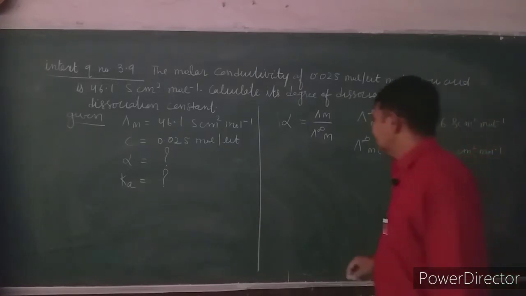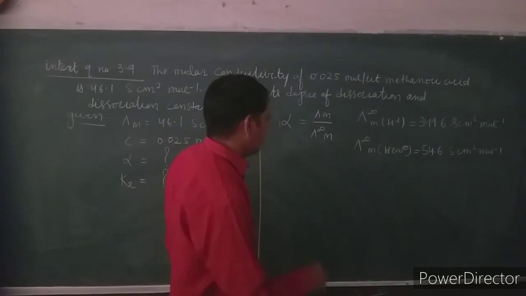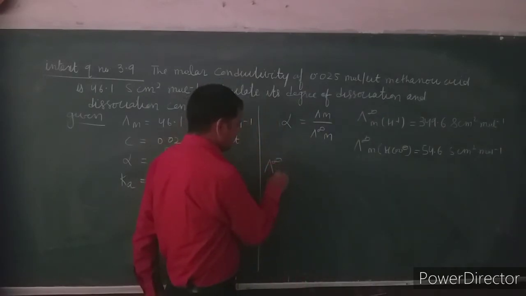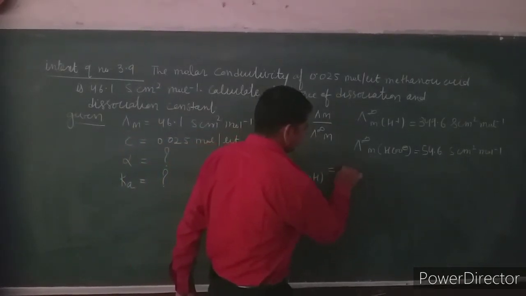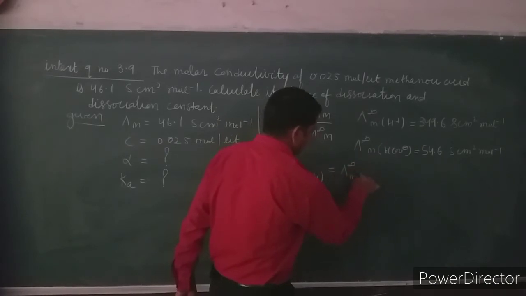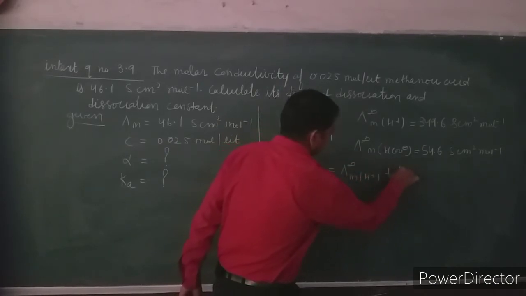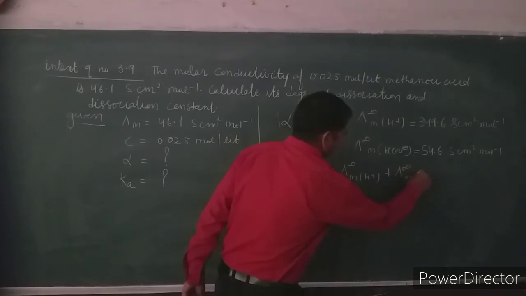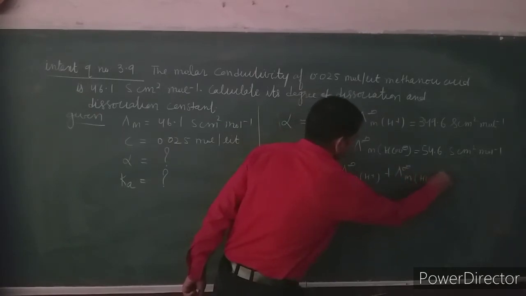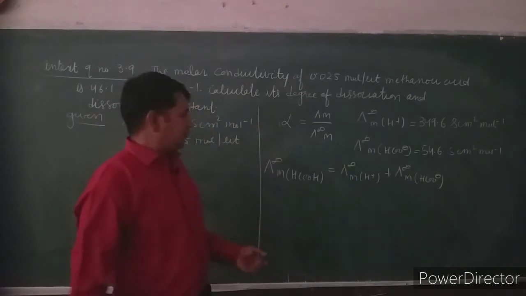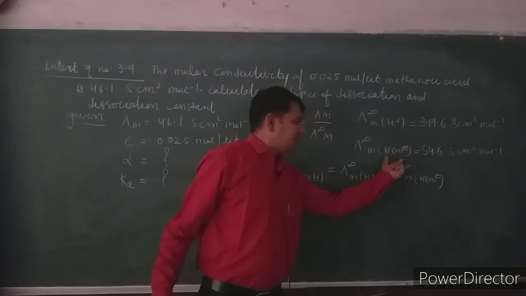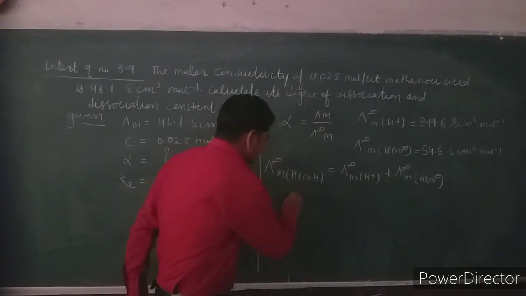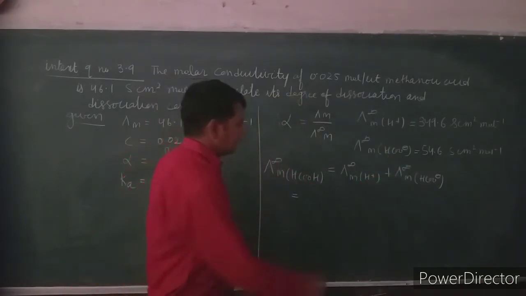So to calculate the lambda infinite m of methanoic acid, the formula of methanoic acid is HCOOH. Lambda infinite m of methanoic acid is lambda infinite m of H plus plus lambda infinite m of HCOO minus. By putting the values of lambda m infinite H plus and lambda m infinite HCOO minus, we will get the lambda infinite m of HCOOH.